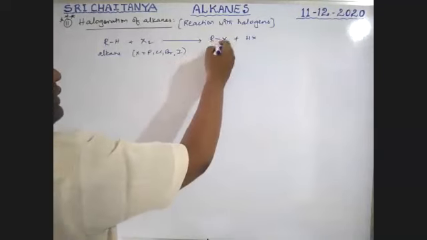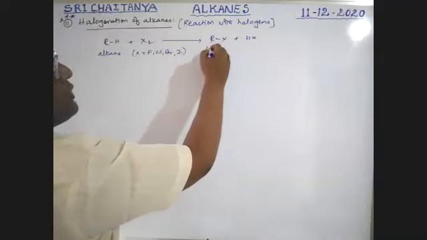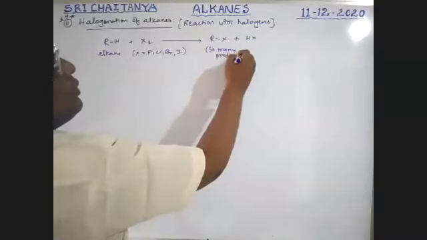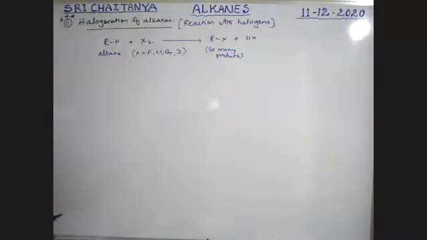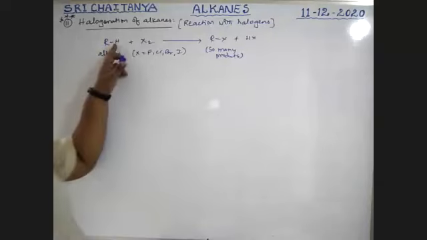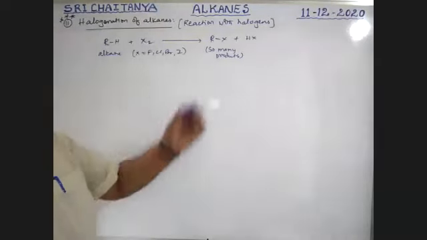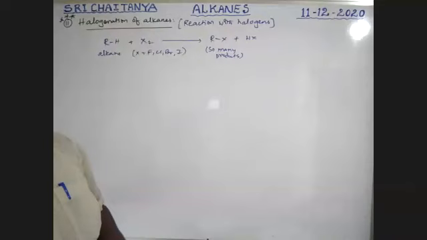Not only RX, many products are also possible. All hydrogens can be replaced with halogens, so this reaction is called halogenation.